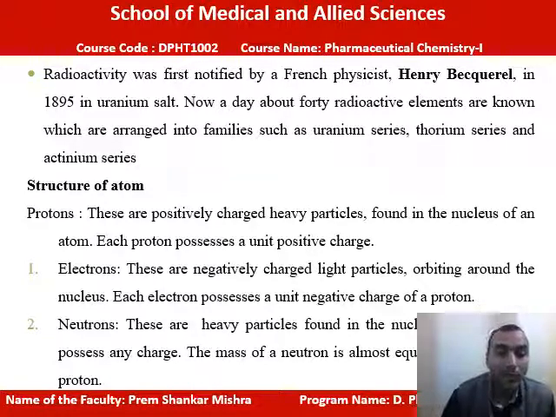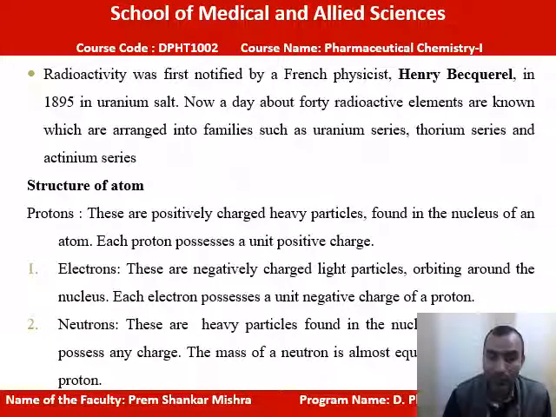So friends, we can discuss the structure of the atom, then we can know how they release alpha, beta and gamma X-rays. Protons are positively charged heavy particles that are found in the nucleus of an atom. Each proton possesses a unit positive charge.